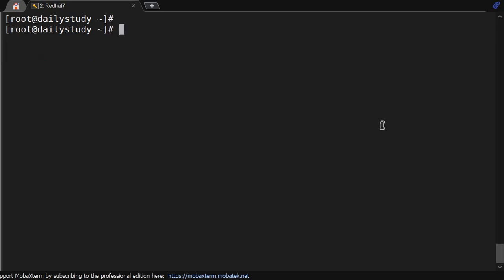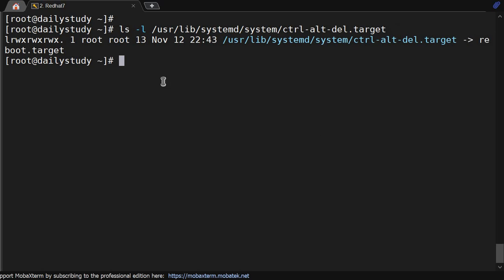Okay, so in RHEL 7 we have one file. ls -l /usr/lib/systemd/system. Under system you will have ctrl-alt-del.target. If you see this file, it is a link file, as the L at the start shows, linked to reboot.target. Okay, so that's why it keeps on rebooting.